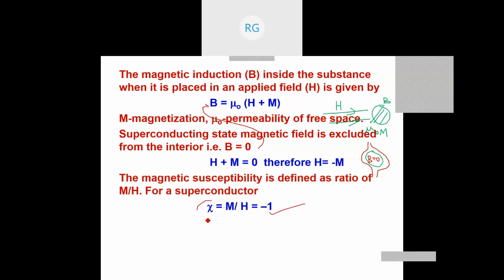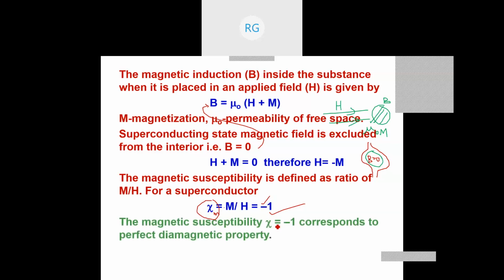So the susceptibility of a superconductor is negative and exactly equal to minus 1, which means that a superconductor is a perfect diamagnet. Therefore, Meissner's effect tells you that the susceptibility of a superconductor below its Tc is exactly minus 1. Therefore, superconductors show perfect diamagnetism.